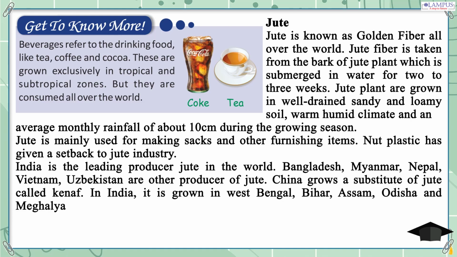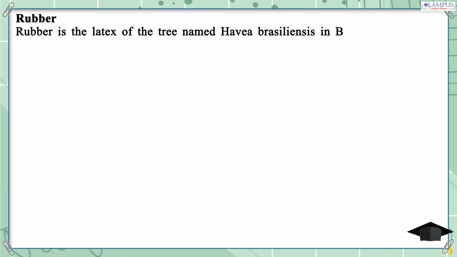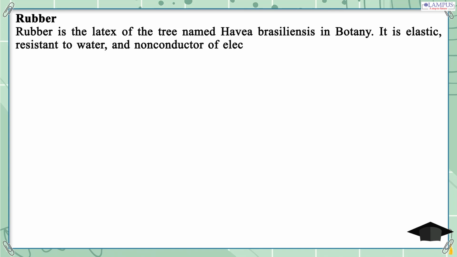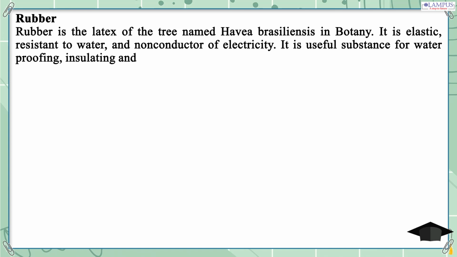Rubber. Rubber is the latex of the tree named Hevea brasiliensis in botany. It is elastic, resistant to water, and a non-conductor of electricity. It is a useful substance for waterproofing, insulating and as a strong elastic substance. Most of the rubber comes from the Hevea trees in the Amazonian rainforests.